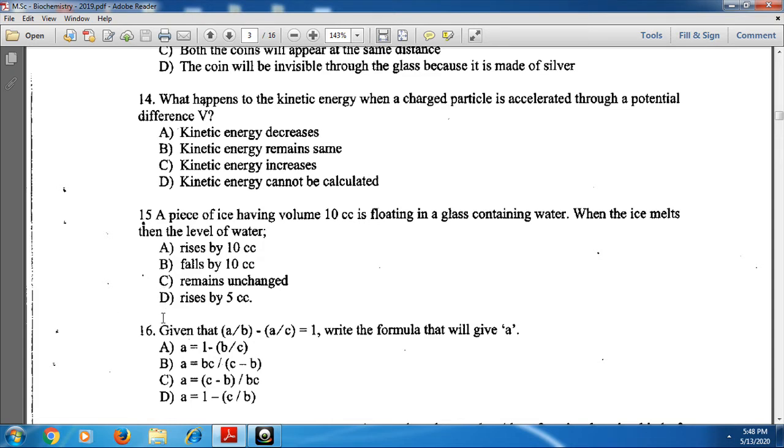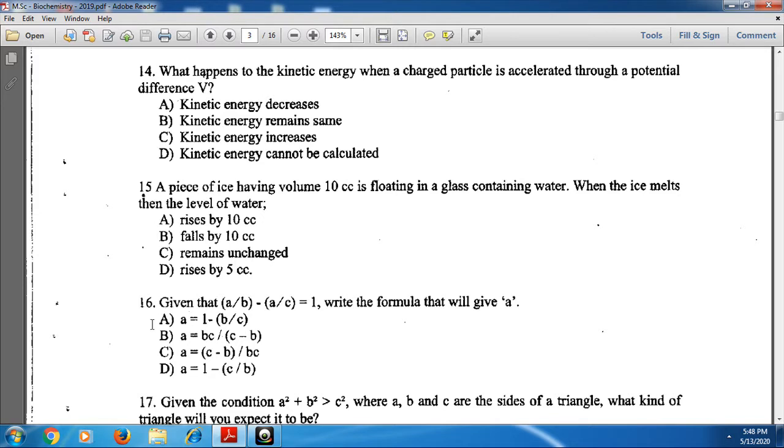Next, given that a by b minus a by c equal to 1, write the formula that will give a. Here when it is calculated, a equal to bc by c minus b. Option B is the correct one.